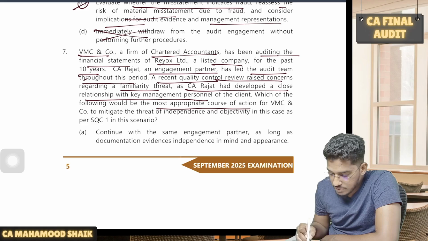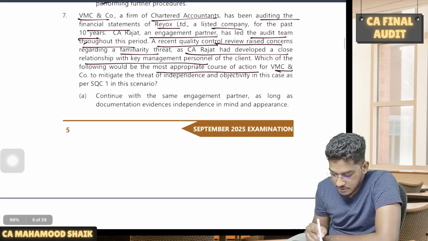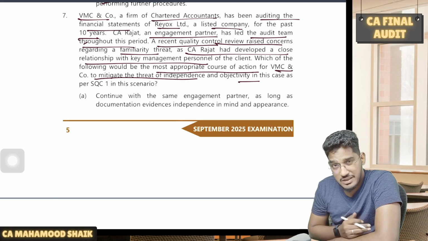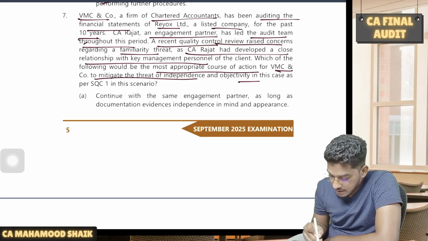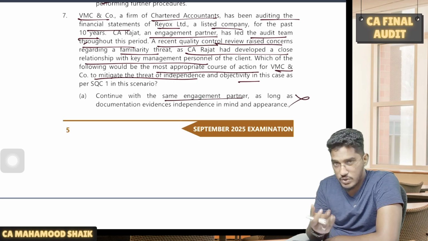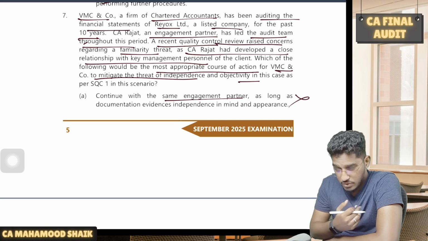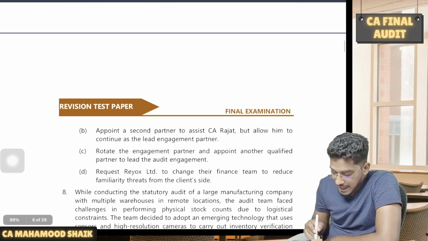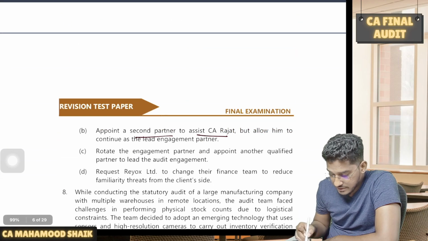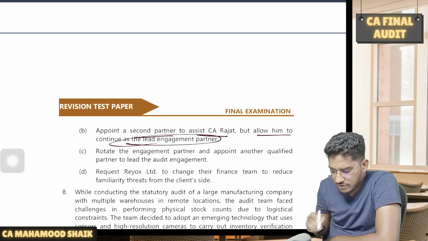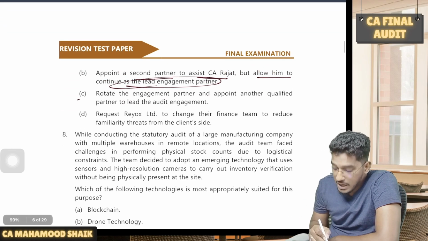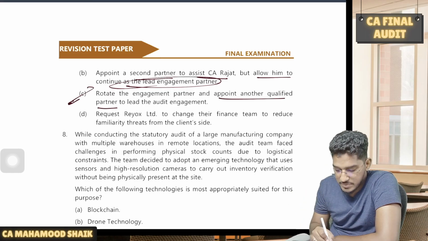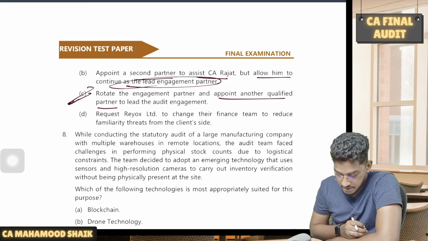Which of the following would be the most appropriate course of action for VMC and Co to mitigate the threat to independence and objectivity? So in order to reduce that familiarity threat, what are they supposed to do? Number one, continue with the same engagement partner? No. Why? Because the engagement partner has developed a close association with the client. You can't continue with the same engagement partner. Appointing a second partner to assist CA Rajat, but allow him to continue? No, you can't allow him to continue as the lead engagement partner. Rotate the engagement partner and appoint another qualified partner to lead the audit engagement. Yes, this can reduce the familiarity threat to some extent.